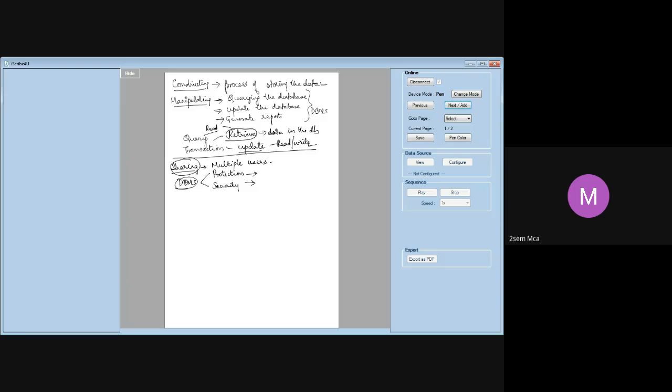Any doubts so far? That's a brief introduction on what is a database and what is a DBMS. Now we will move on to the different aspects of our syllabus, which starts with the characteristics of DBMS and so on. Any doubts?